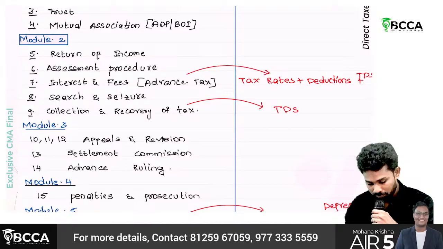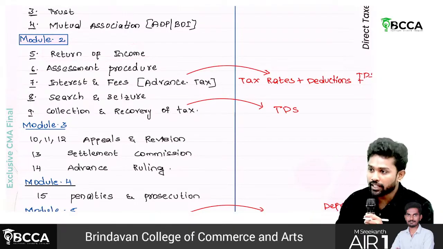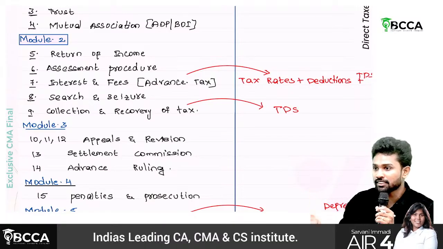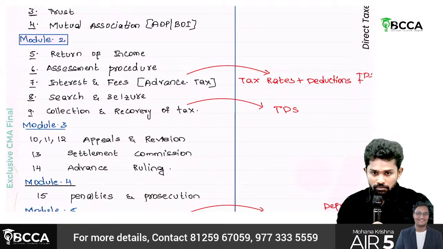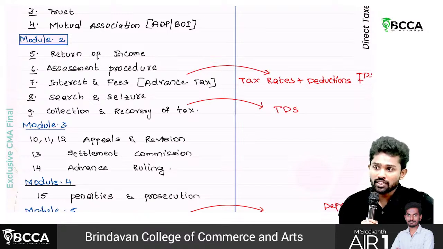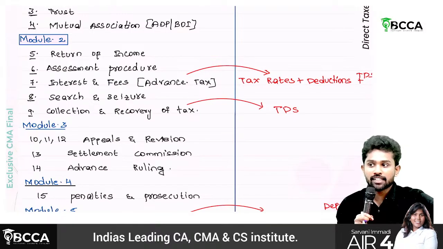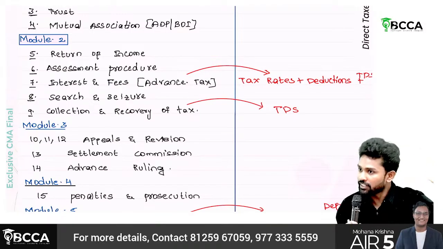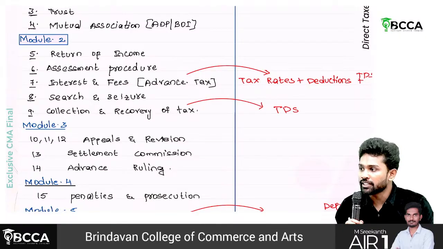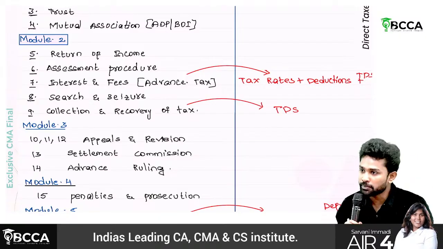Then module 2. Module 2, sir, is about return of income. You have computed tax. Okay, sir, understand, at inter-level the basic expectation of the examiner is that if some person who is carrying out business doesn't have tax knowledge and came to you, you should be in a position to calculate his tax liability and tell him. At inter-level, the institute's expectation is that when a person comes to you and tells his income details, you should be able to tell his income tax. Okay, you need to pay this much amount and all.